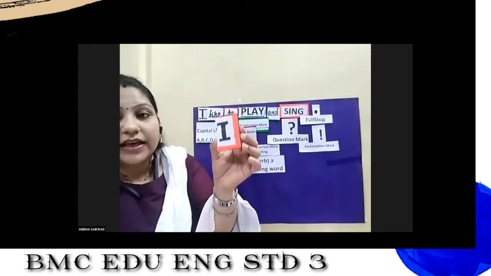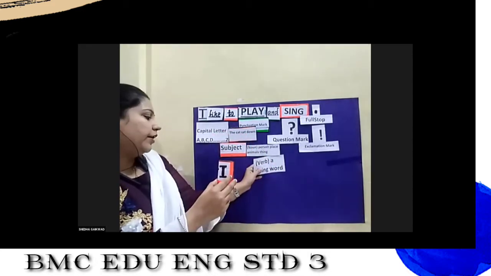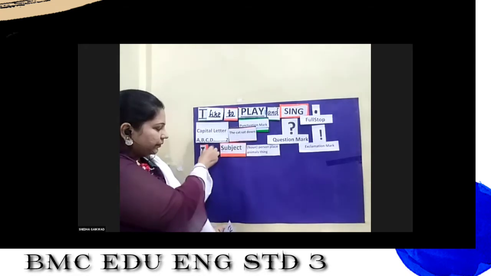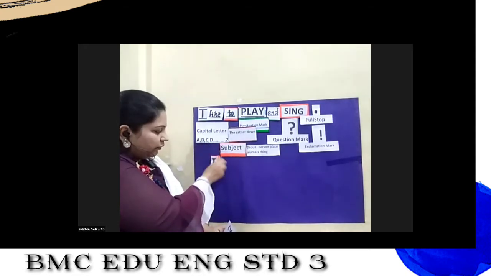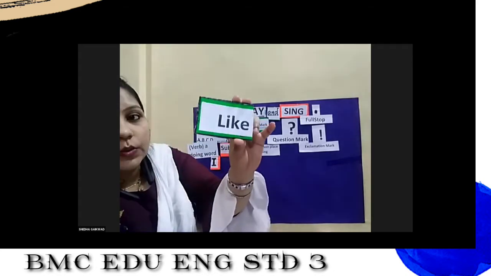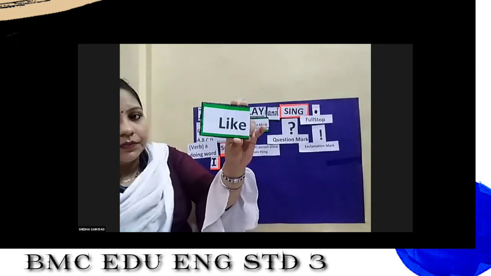Now see the first word. Yes, it is very easy. What is it? I. Yes. So let's put our I over here. Now see the next word.